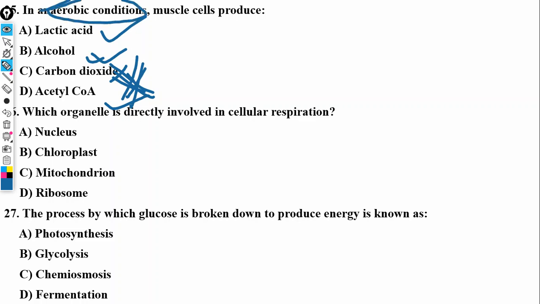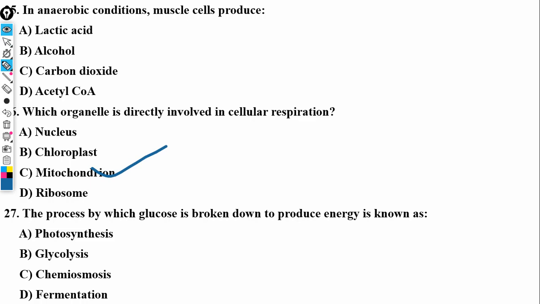Why in this case, we are not even going to proceed to the Krebs cycle at all. All right. So that's another way to just be with. The next one says, which organelle is directly involved in cellular respiration? That will be the mitochondrion, of course, not the nucleus. We know it is the powerhouse of the cell. This one produces food. Nucleus, brain of the cell. This one, food, kitchen of the cell. Then ribosome, protein synthesis. So this guy is going to be for respiration.